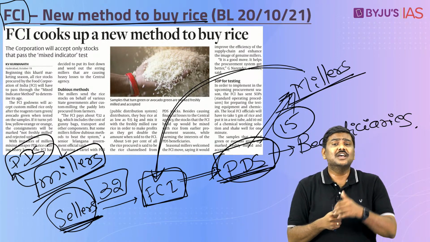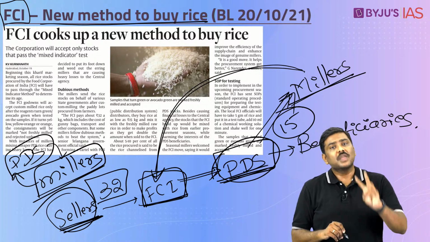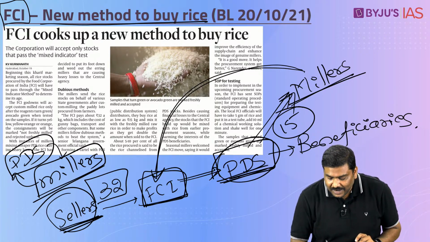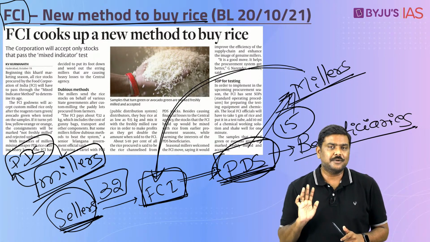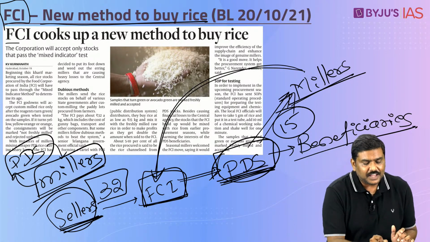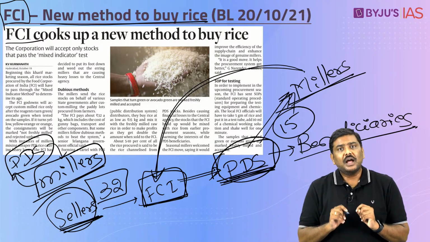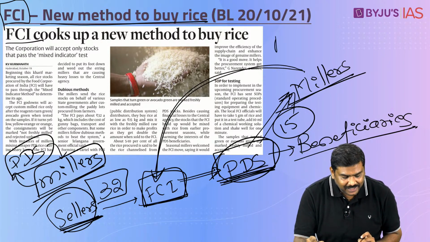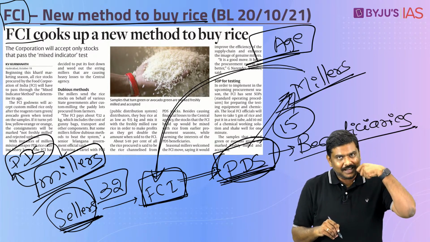As a result of this, one, Food Corporation of India is incurring a huge amount of loss, and the second, the rice which is supposed to go to the beneficiaries is getting misused in the system. So, Food Corporation of India says, I will introduce a new methodology wherein I will try to find out what is the age of the rice. Is it okay?